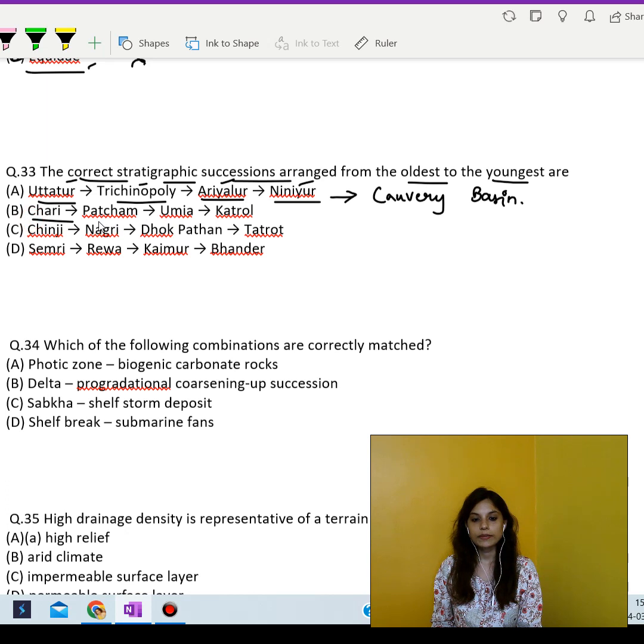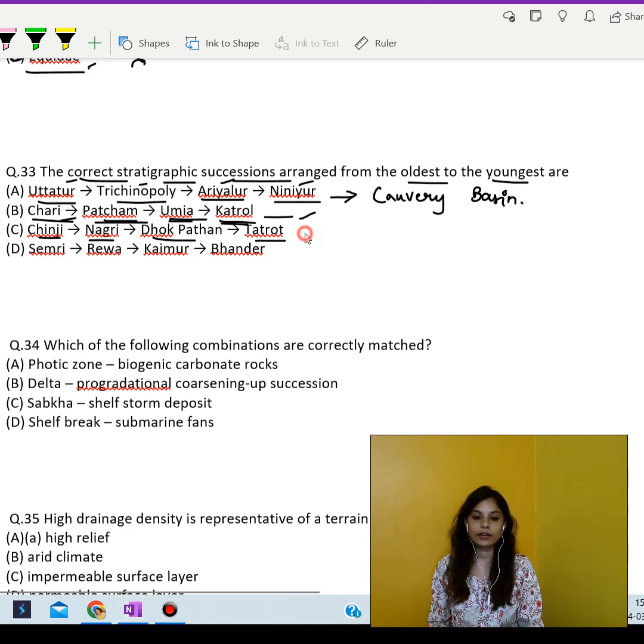Next is Chari, Pachham, Umia, and Katrol. Now these formations are associated with a geological sequence found in parts of Pakistan and India, especially in the Salt Range and the nearby regions. The correct order from oldest to youngest in this sequence is Chari, Pachham, Umia, and Katrol. Okay. Next, Chinji, Nagri, Dhok Pathan, and Tatrot.